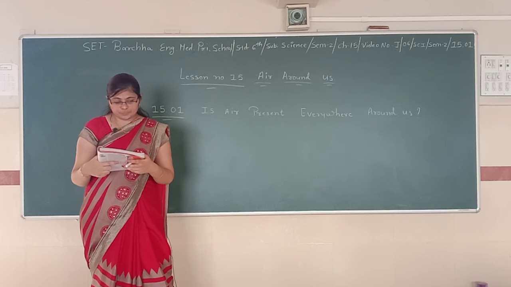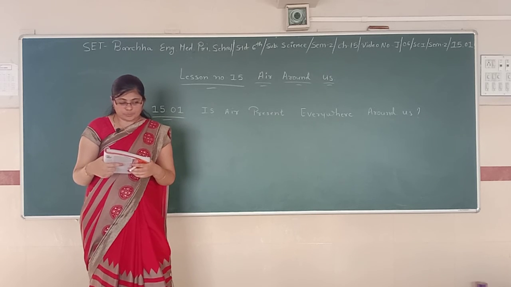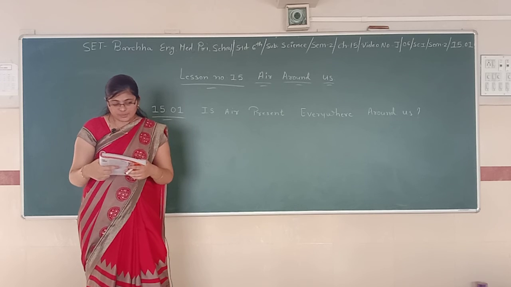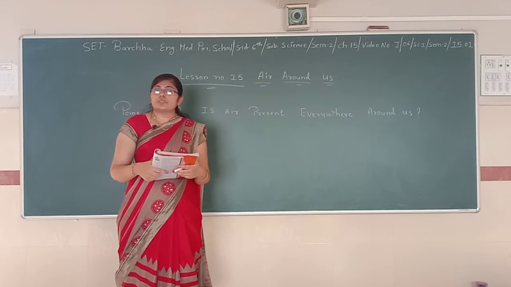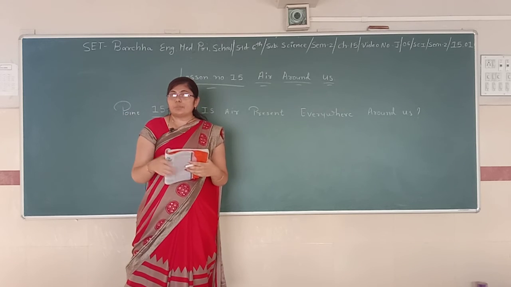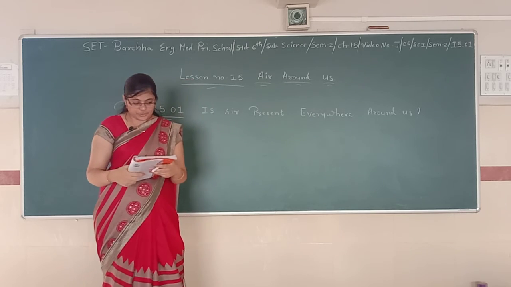It is transparent. Our earth is surrounded by a thin layer of air. This layer extends up to many kilometers above the surface of the earth and is called the atmosphere. See, air is present on the earth up to some kilometers, and that presence of air in which we are living right now is called the atmosphere.